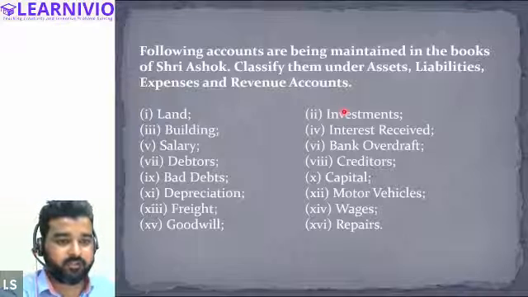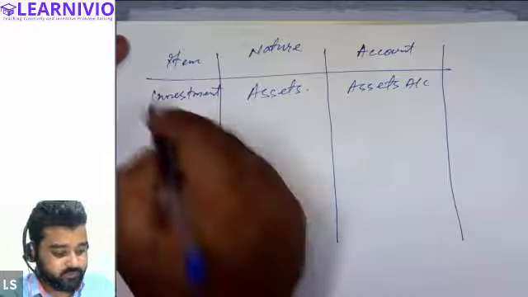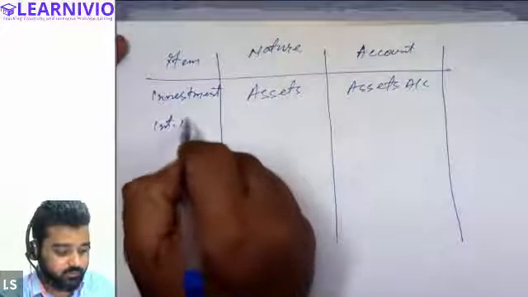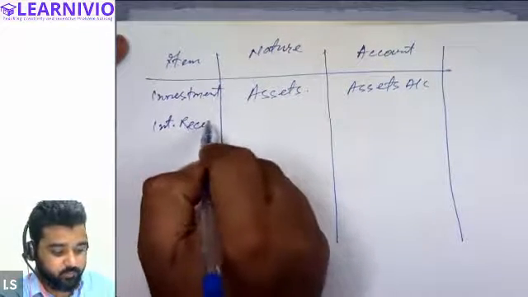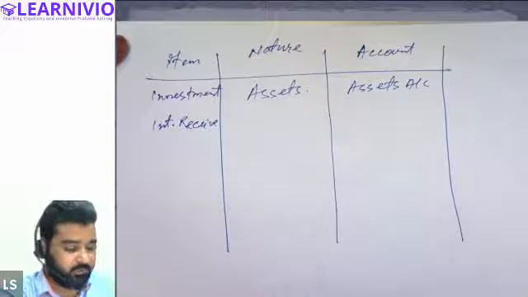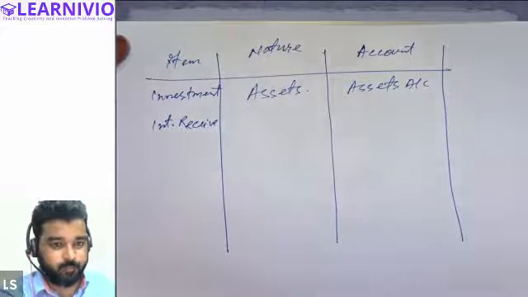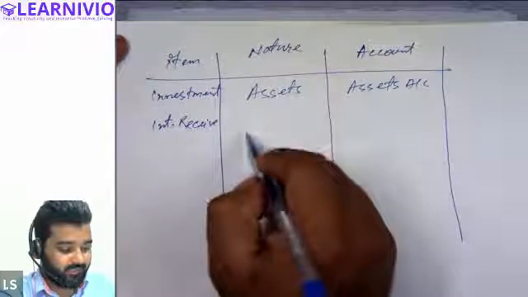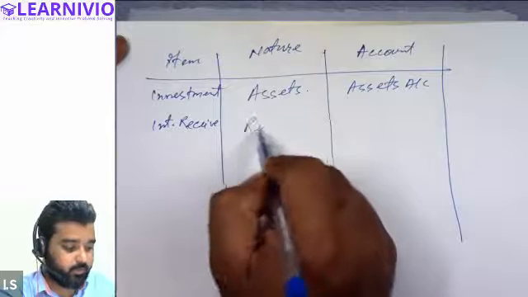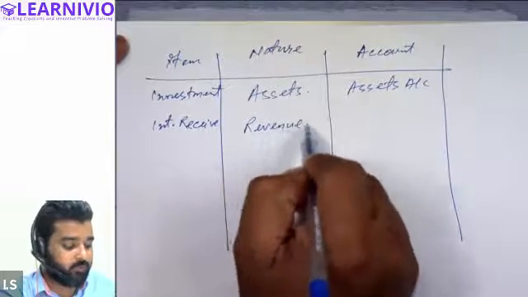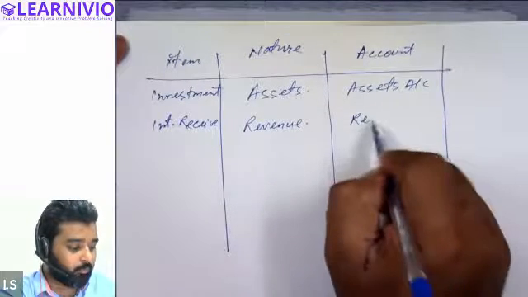Similarly, interest received. What is interest received? Sir, interest received is basically our expense or revenue? Revenue. Because it is a revenue, we will record it in the revenue account.